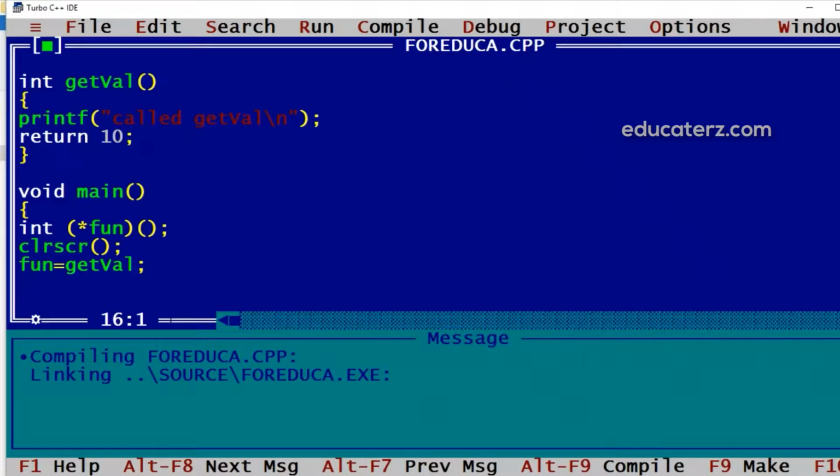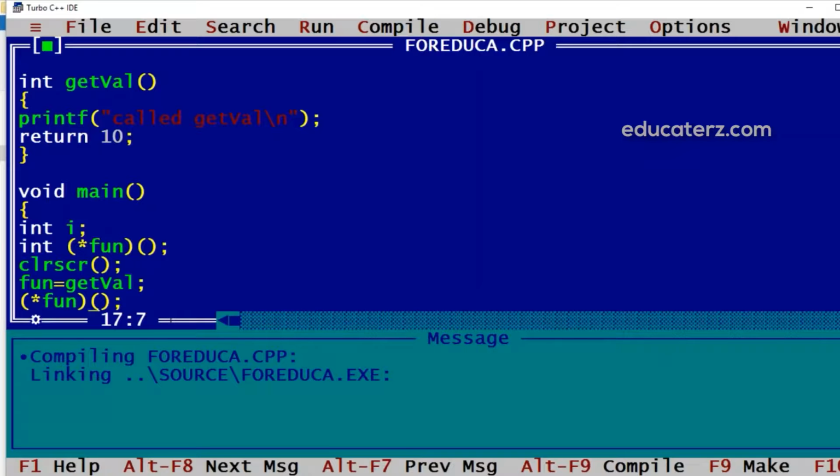And then while calling that function through fun, we will call it this way, that is star of fun, and this is a function call bracket. This way it can be called, and it is returning an integer value that we can store in a variable.